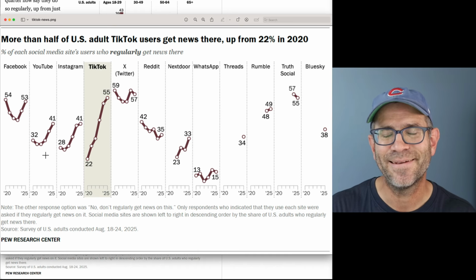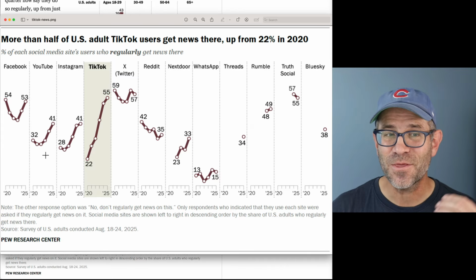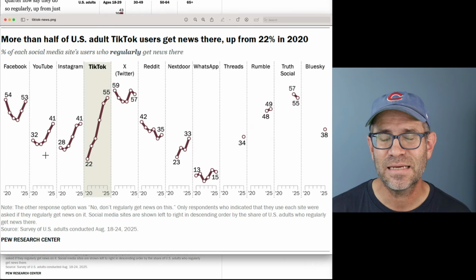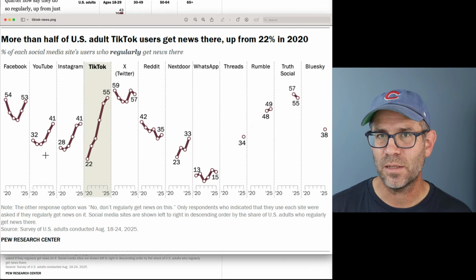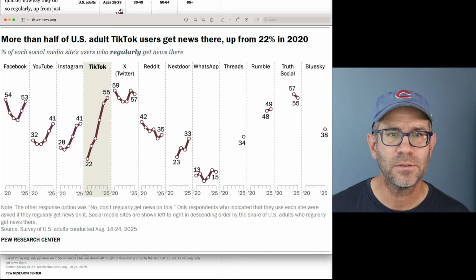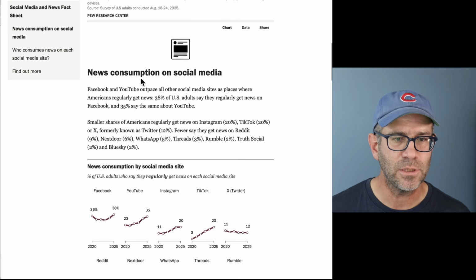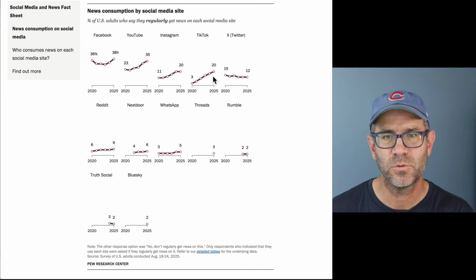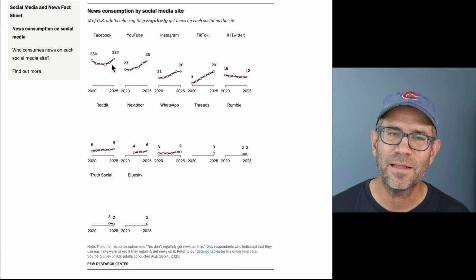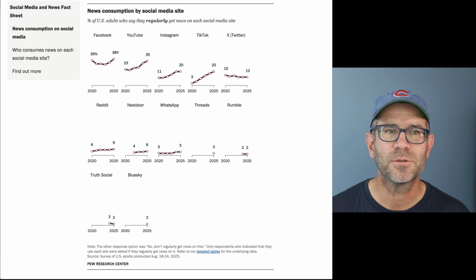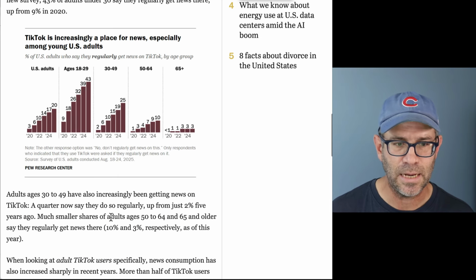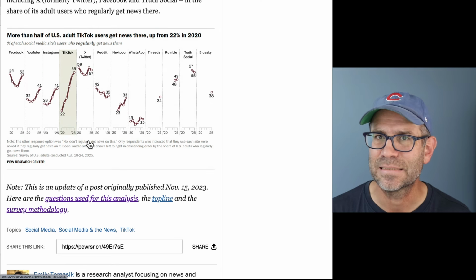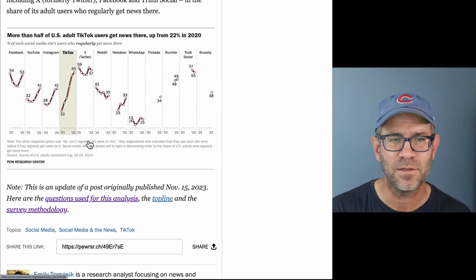And so I'm left wondering how many TikTok users there are relative to, say, Facebook or YouTube or Instagram users, right? I have to think TikTok is still quite small relative to Facebook. And if we go back to the social media and news fact sheet, we can see that it's 38% Facebook, 35 YouTube, 20 Instagram, 20 TikTok, right? But that still doesn't tell me the total number of Facebook users. What is Facebook's market share relative to, say, TikTok or Reddit or some of these other platforms, right? So I would like that context. Again, I'm always looking for bigger, greater context to understand what's going on.